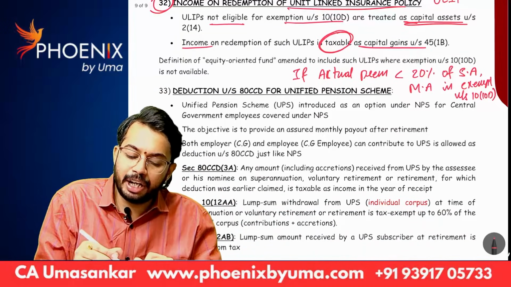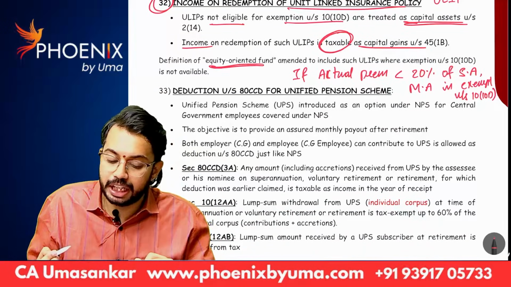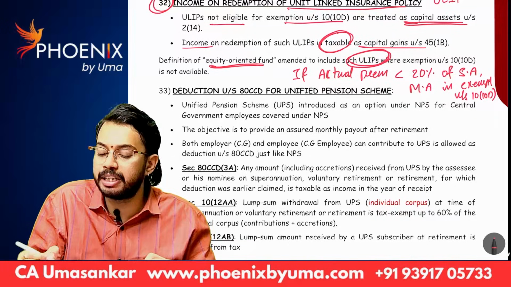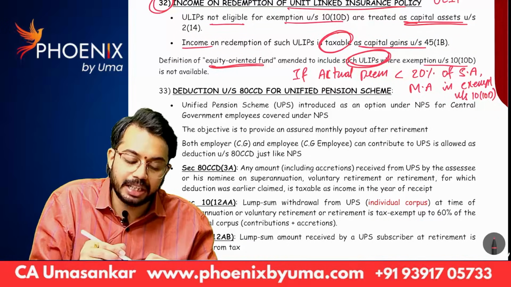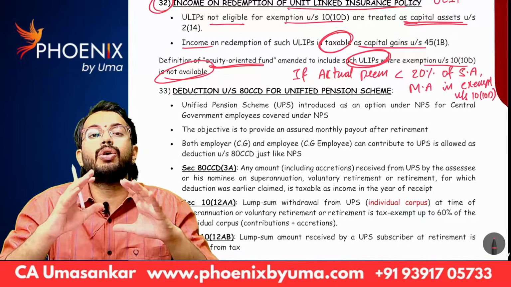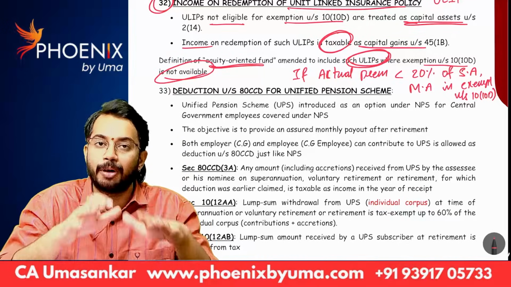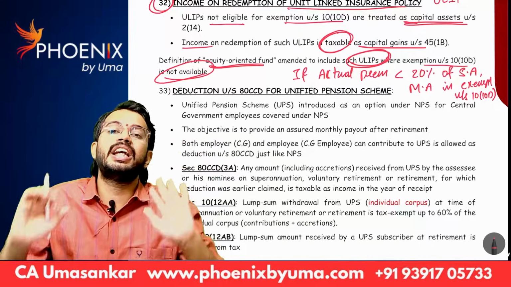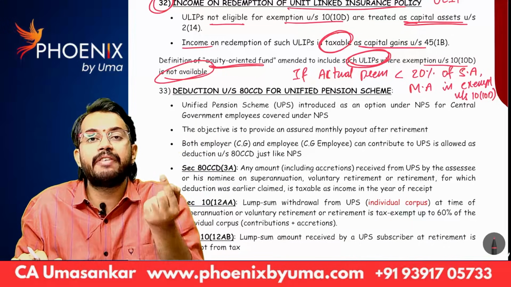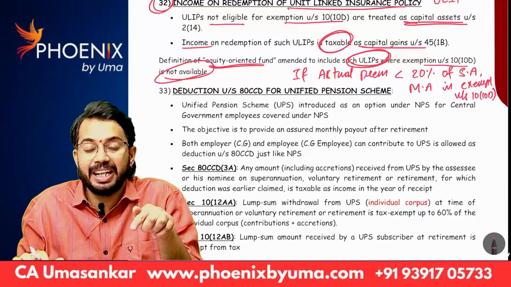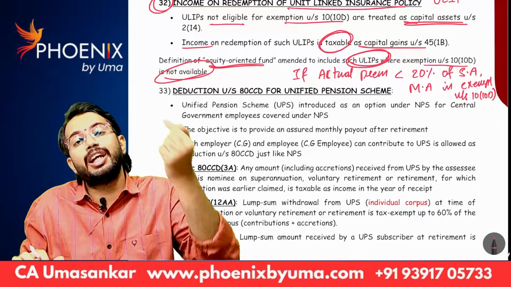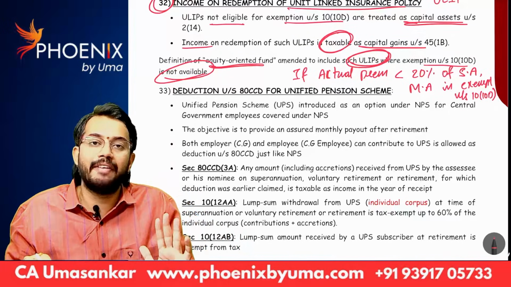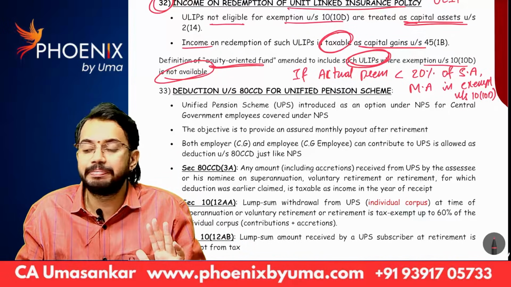You can see equity oriented fund definition also changed. Equity oriented fund is amended to include such unit linked insurance policies for which exemption is not available. So those ULIPs, unit linked insurance policies, for which exemption is not available, are treated as equity oriented fund, because the equity oriented fund definition is amended and includes those policies for which 10(10D) exemption is not available. Are you able to understand?